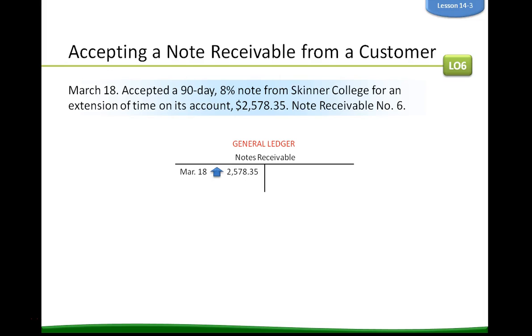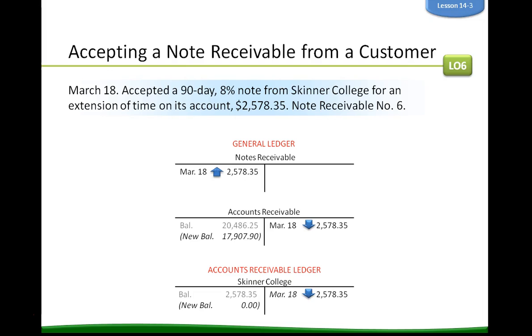The transaction is posted to the general ledger and accounts receivable ledger accounts using the same posting procedure. The words accepted note are written in the item column of the customer account to show the full credit history for the customer.